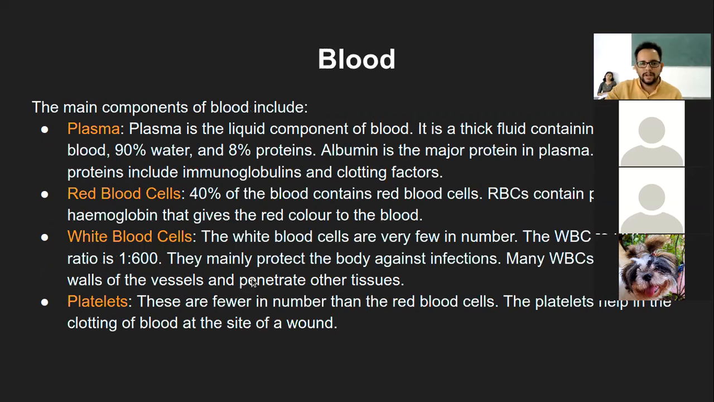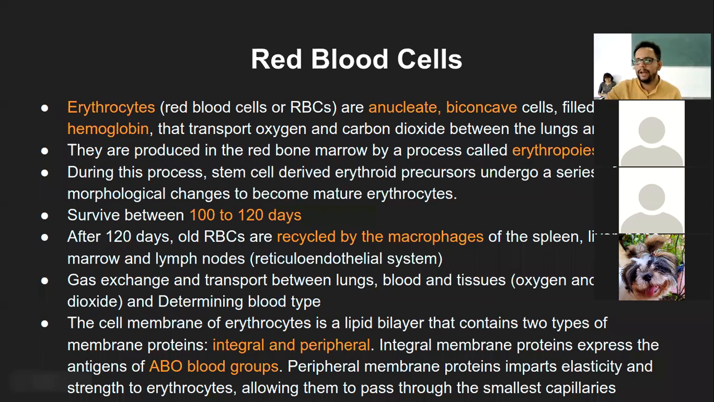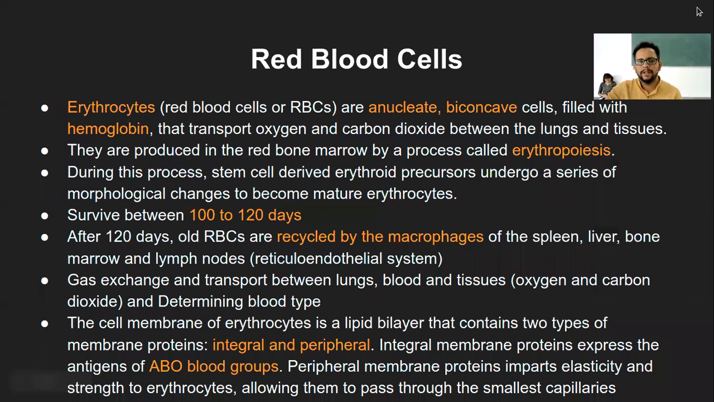And then this was the summary slide for the blood, which included plasma as the fluid component, and the cellular component. You had three types of cells: RBCs, WBCs, and the platelets. And if you remember, we had looked at the different components in the RBCs. Most important was the cell being anucleate, that is without a nucleus, and biconcave in shape. It is merely a protein and lipid membrane structure.